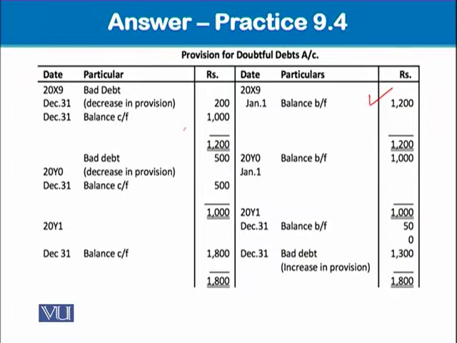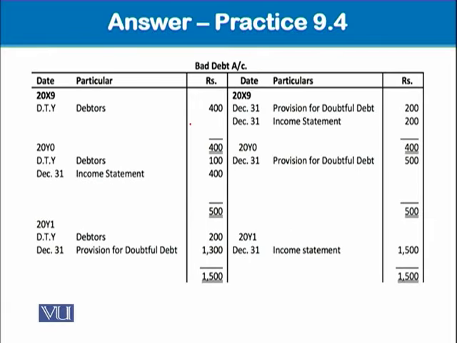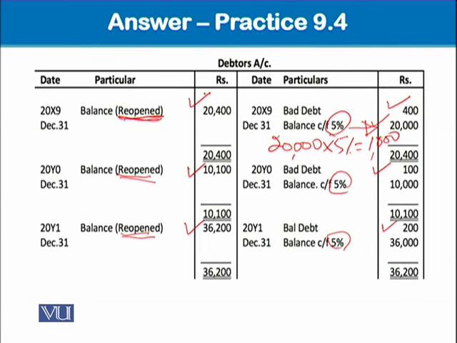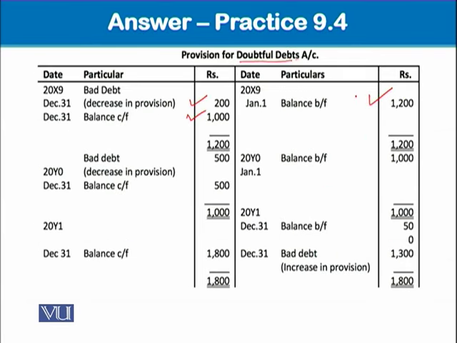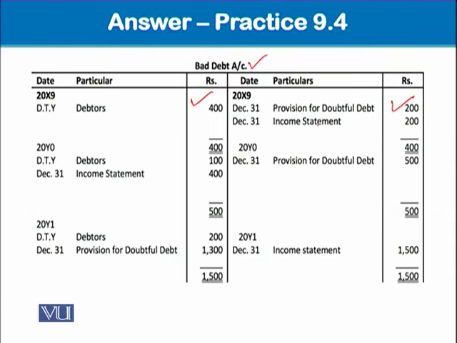So you see that provision for doubtful debt is being decreased by 200. So it will affect the bad debts. It will be credited in the bad debts account. Bad debts account will be credited with this 200. And this 400, if you remember, is coming from here. And at the same time, you can balance this ledger account and take this 200 to the profit and loss account